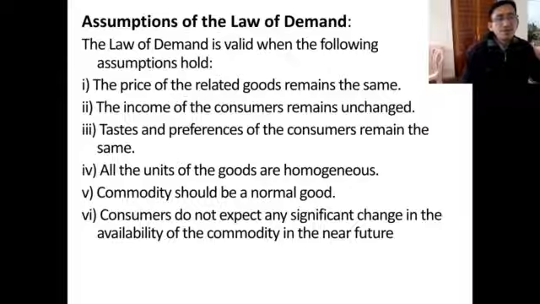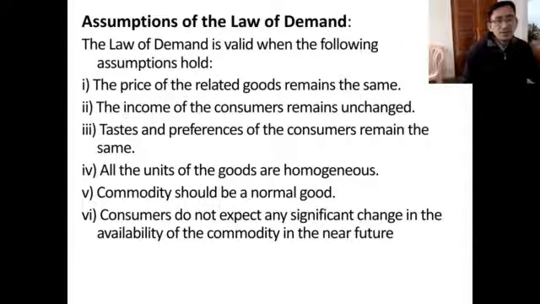The law of demand is valid when the following assumptions hold. So what are the assumptions? Number one, the prices of related goods remain the same. Related goods are complementary goods or substitutes; their prices should remain the same.